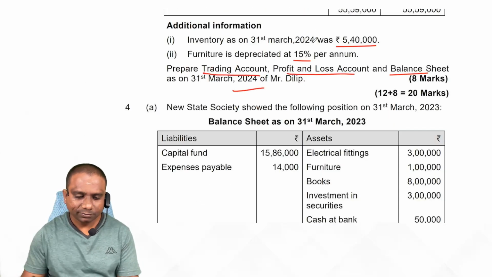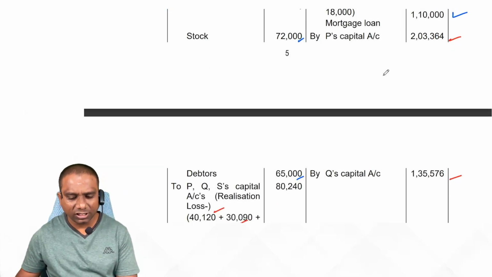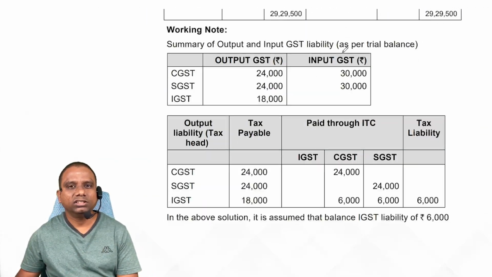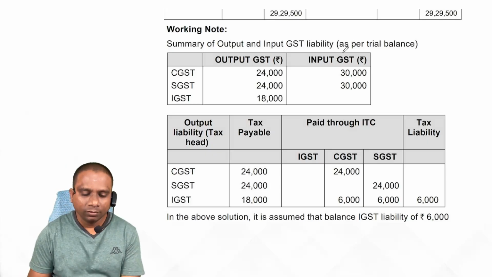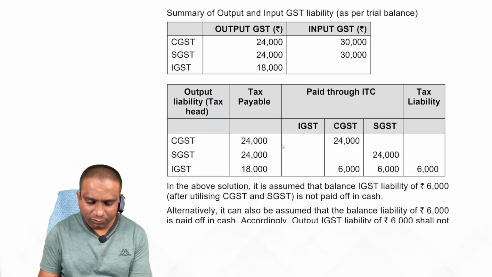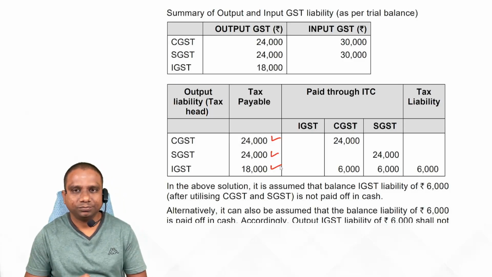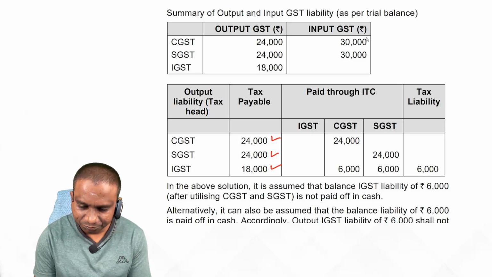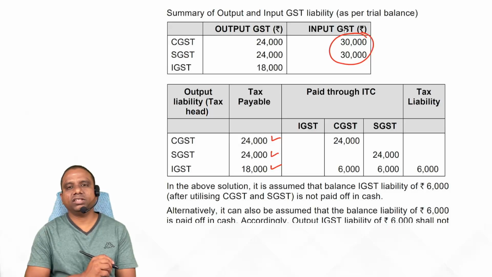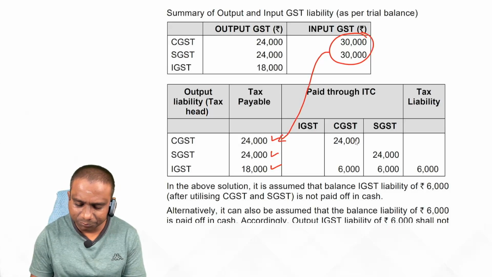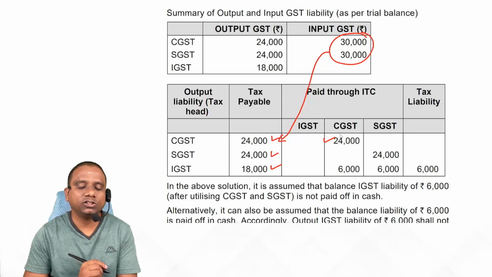Observe. In this problem, the GST provisions alone are important. Everything else you can solve. So directly I am going to set off the provision. Observe. Here, first, this is tax payable, output. How are we adjusting? Input, how much do we have? 30,000 CGST, 30,000 IGST. First, this 30,000 is adjusted against CGST. Still, how much balance do you have?